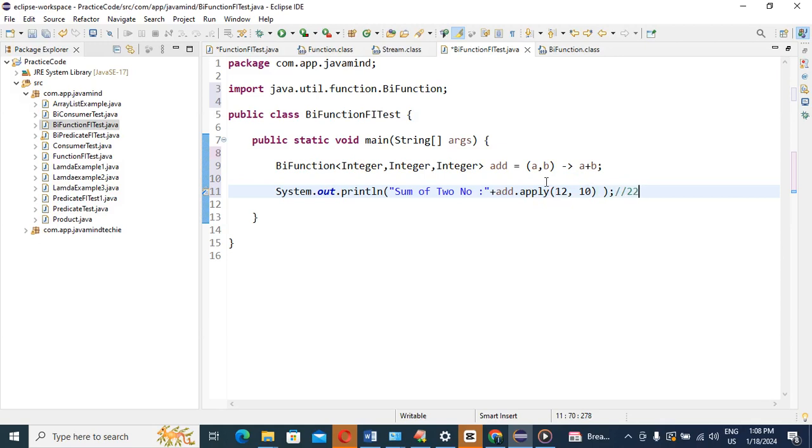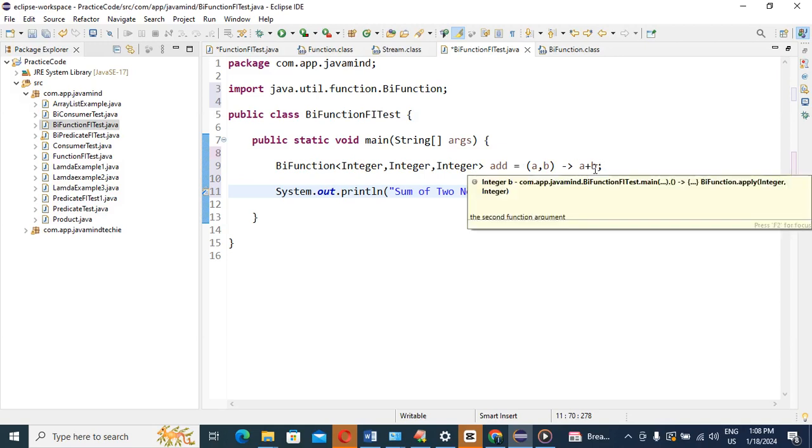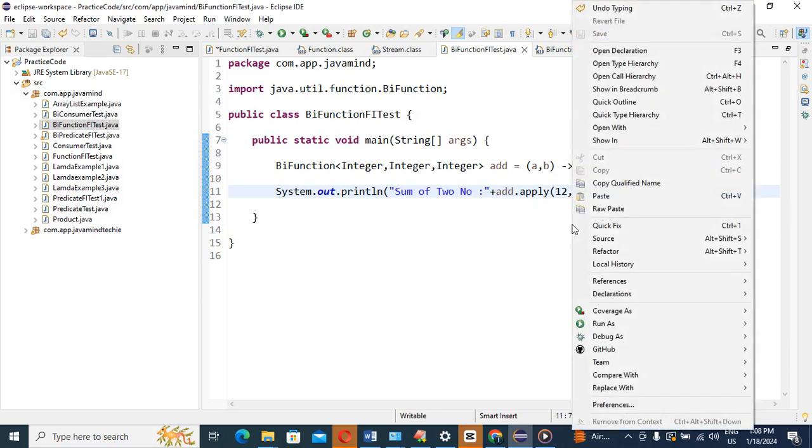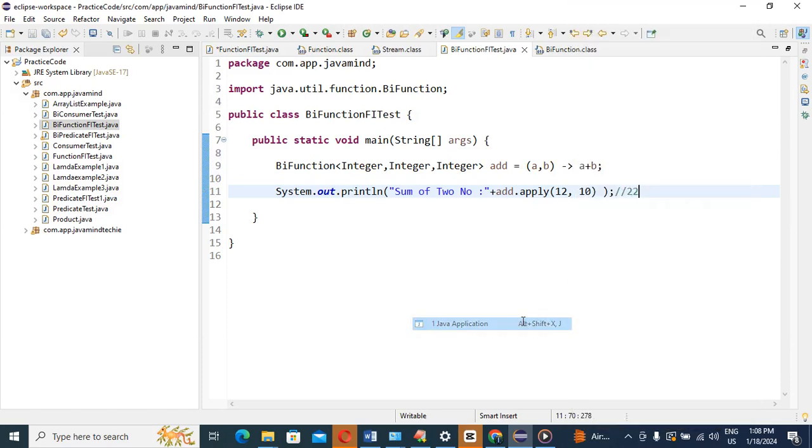Why? Because I have given this type of implementation to the apply method. Whatever I am going to pass inside your method, you just add. If you multiply a cross b, it will multiply 12 into 10, 120, right? So it depends upon our requirement. Whatever the requirement we pass, they will implement in that way. They will call the method and give the result. So I am just running this application.